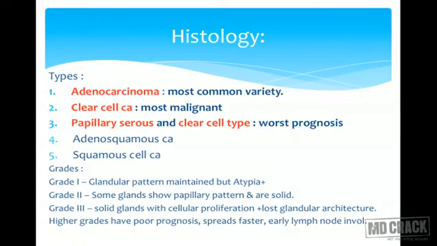Higher grades have very poor prognosis, they spread faster, and most importantly, they have early lymph node involvement. This point you have to remember, that whenever the grade is high, we have to go for lymph node sampling when we are performing the surgery, because high grade tumors have great chances of lymph node involvement.